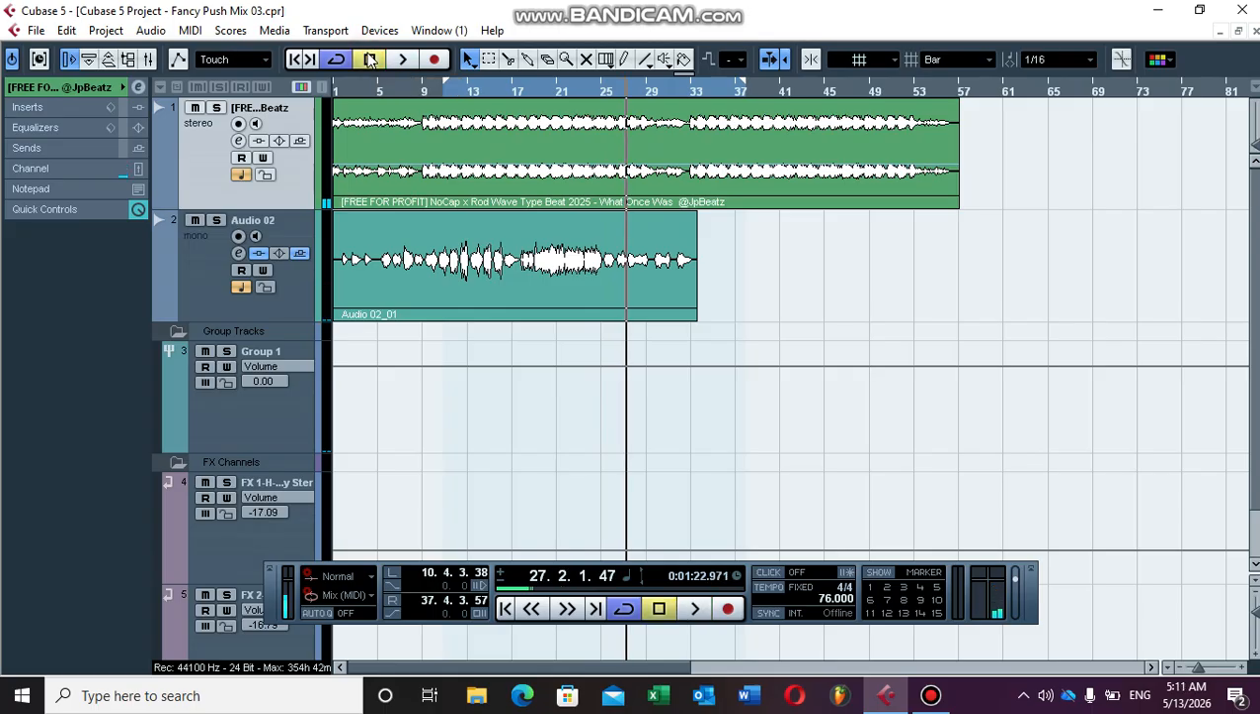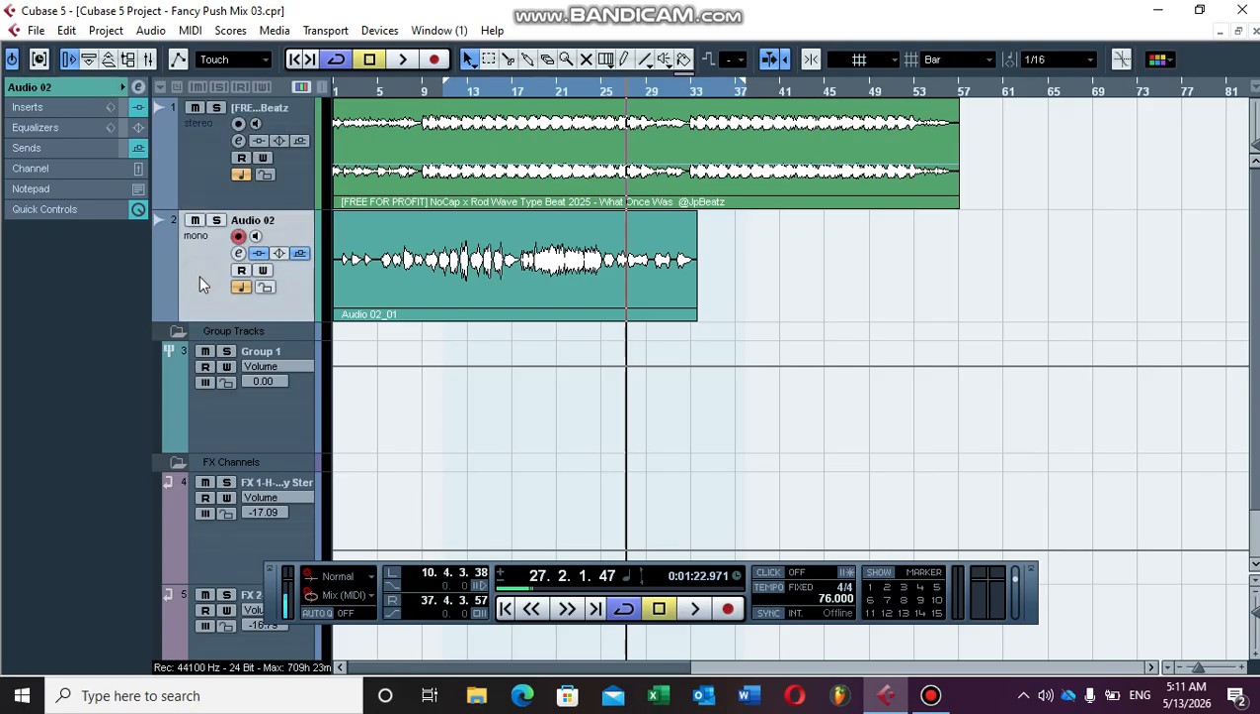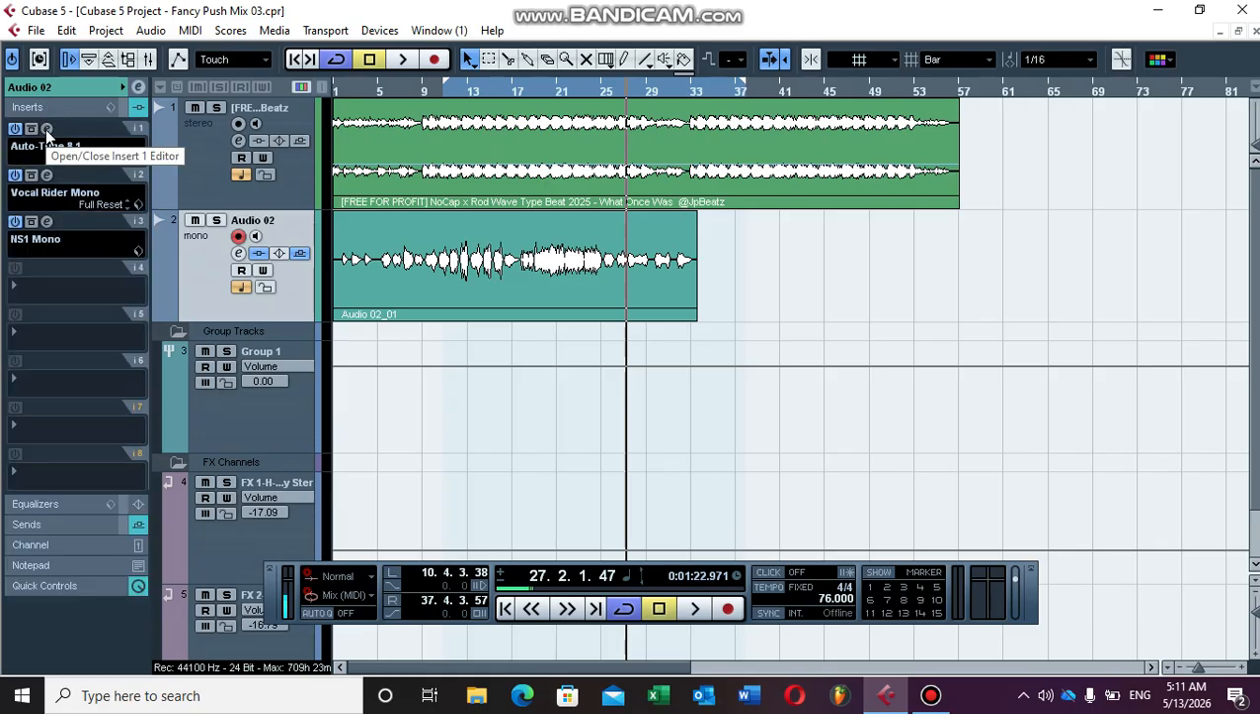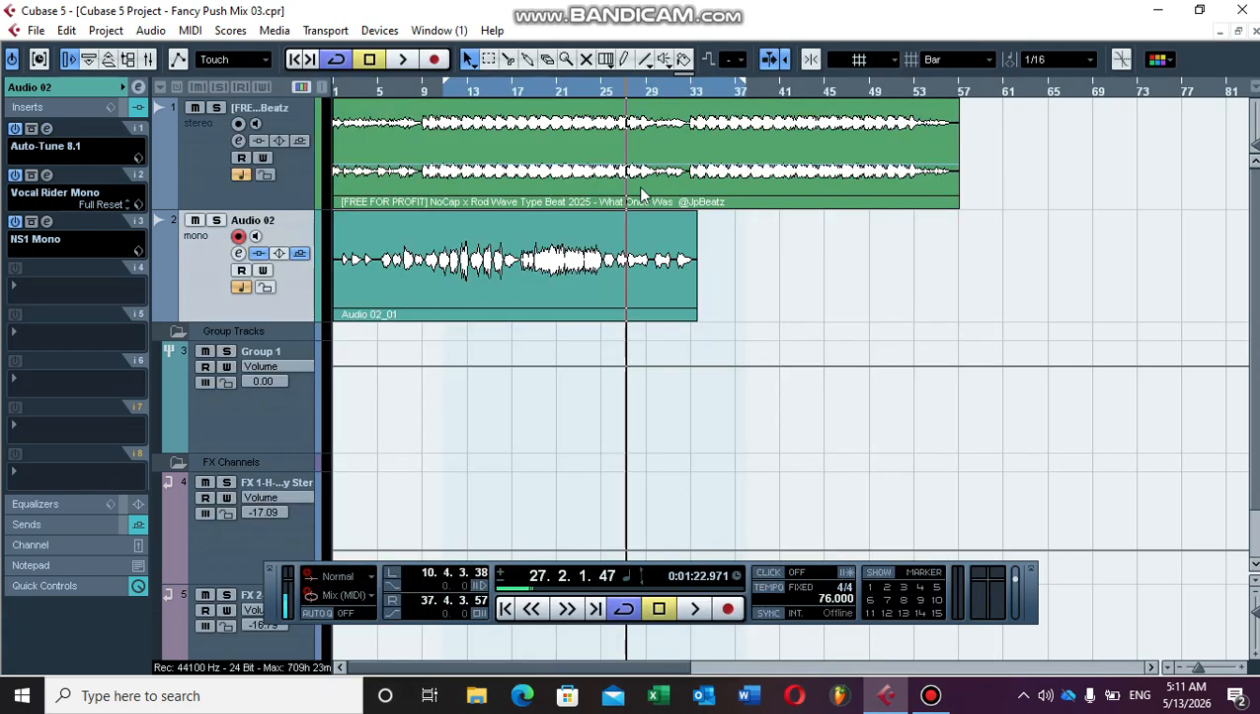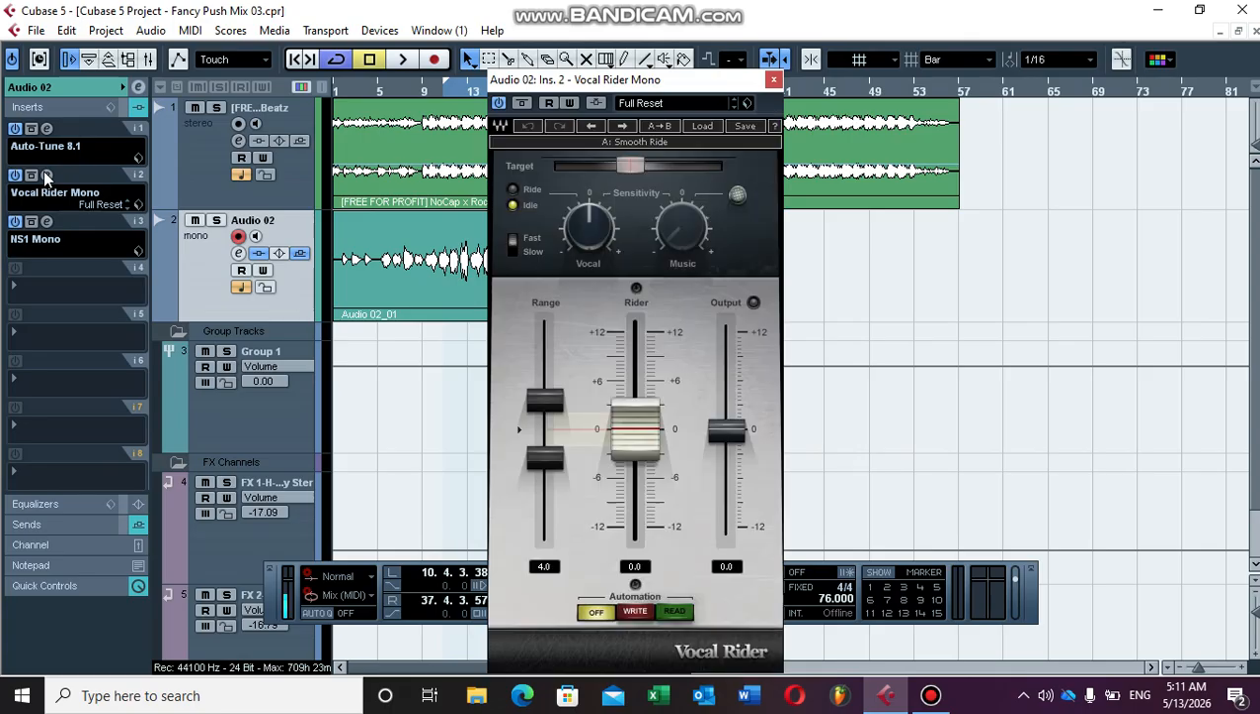So yeah, guys, you get the idea. So what I did on the actual track, I've used this Auto-Tune 8.1. As you can see, this is the Auto-Tune 8. These are the settings that I did just to make sure that I'm in tune with the beat. And then I've used the vocal rider. Let me show you the vocal rider. This is the vocal rider just to make sure that the vocal is on a similar level, just to level up the vocals before the compressor.